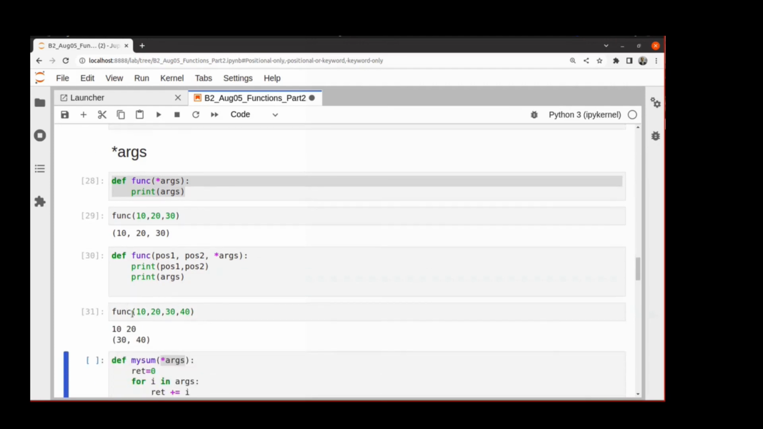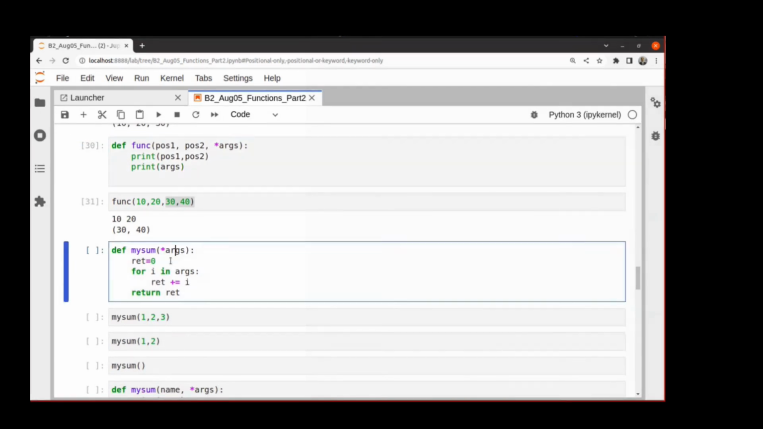So now you can see that 10 was consumed by pos1, 20 was consumed by pos2, and the remaining things were captured by args. Star args means capture all the positional arguments which are not consumed by explicitly named parameters. Similarly, star kwargs also does the same thing. Any keyword arguments which are mapping to these named parameters, those are not put in the kwargs dictionary. My sum star args is just iterating through the tuple and doing the sum.